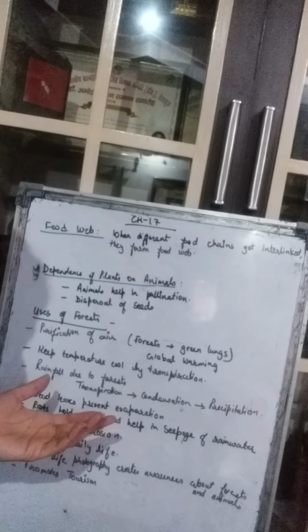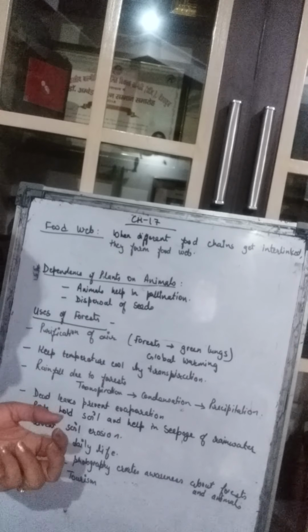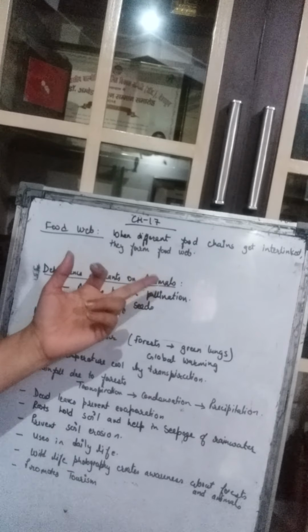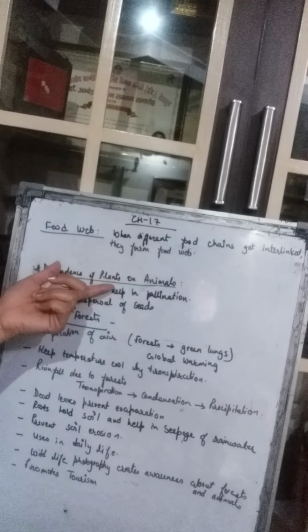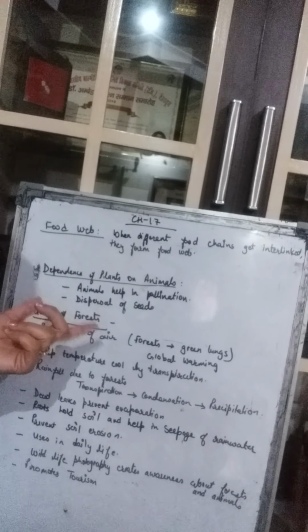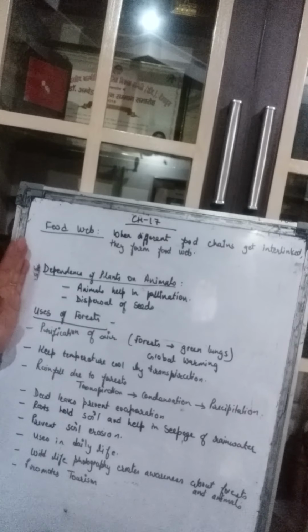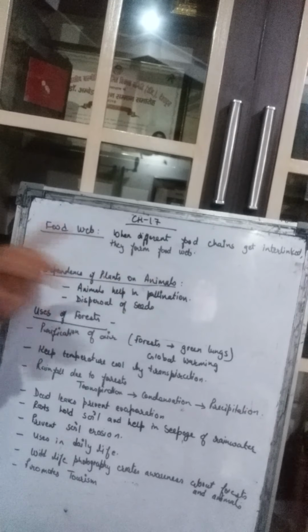And one thing you know very well, that the plants need carbon dioxide which they take from the animals. The animals exhale the carbon dioxide, and plants take it for their photosynthesis. So in this way the plants are also dependent on the animals.